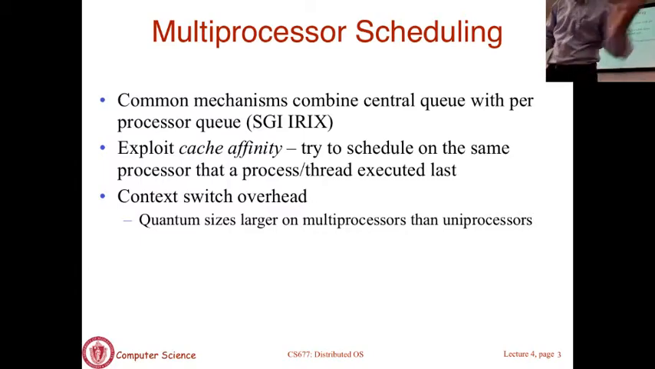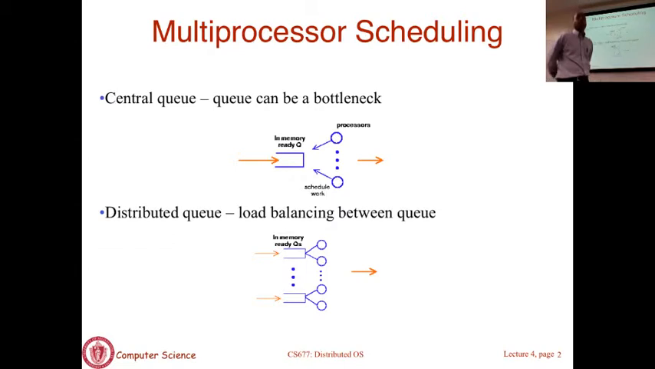Yes, no? Oh, good. Is it an issue when you have a large number of processes in the same queue, in the sense that you cannot exploit this cache affinity because when the process comes into the processor again, then all the cache was...